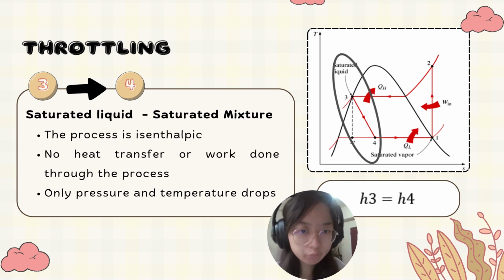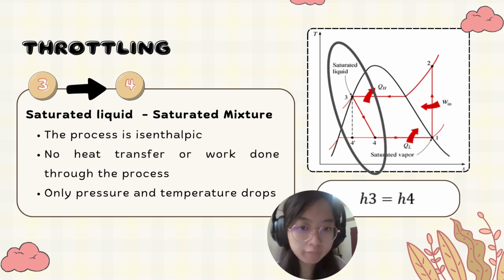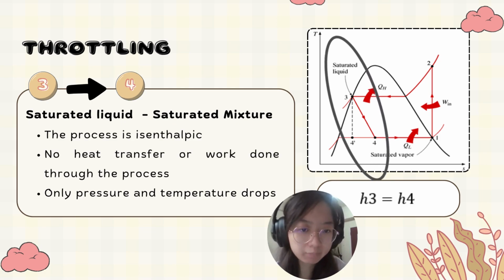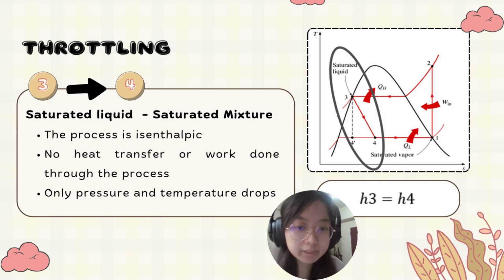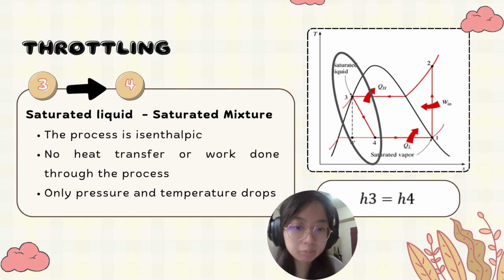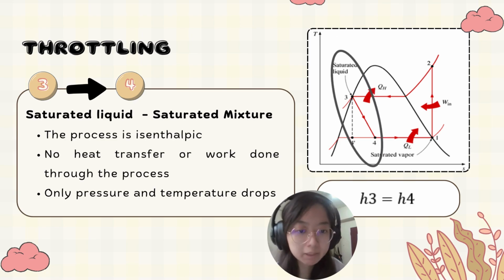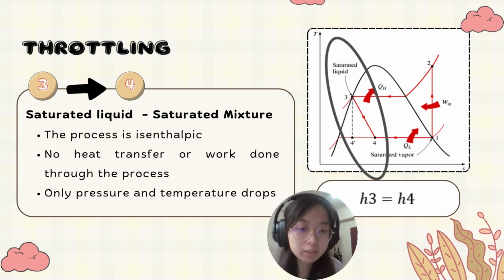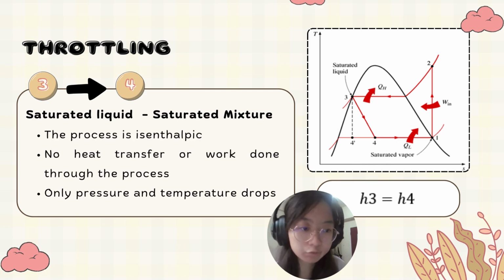Now moving on to stage 3 to 4, the refrigerant now is a saturated liquid. It will pass through the expansion valve, and the expansion process is isenthalpic, meaning that the enthalpy remains constant. During this throttling process, the pressure and the temperature of the refrigerant will decrease, but no heat and work is exchanged. Therefore, the equation will be h3 equals h4.